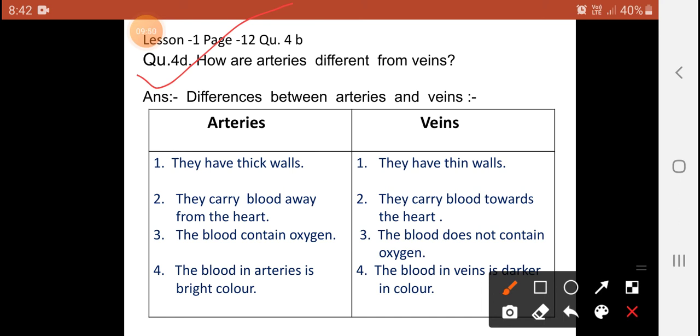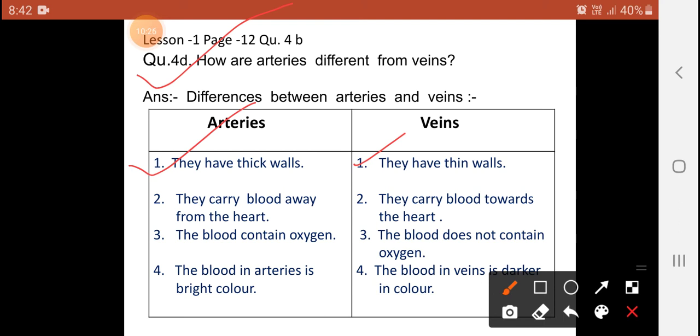Question number 4: how are arteries different from veins? The first point is already written here. You will first draw a table, and on one side write arteries and on the other side write veins. The first point: arteries have thick walls. Veins have thin walls. Thick and thin.